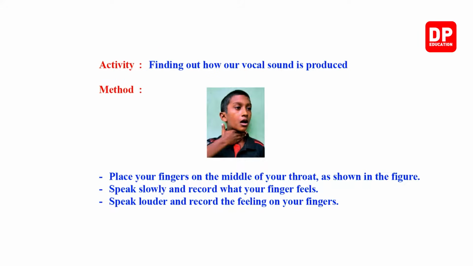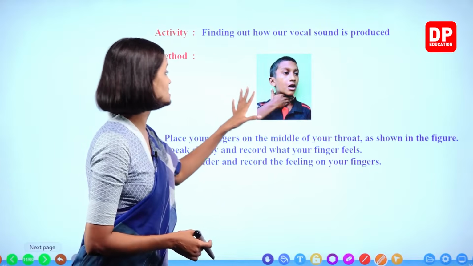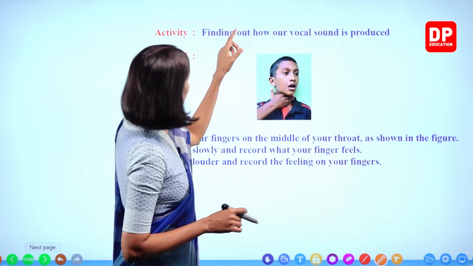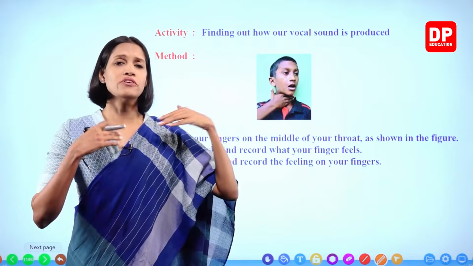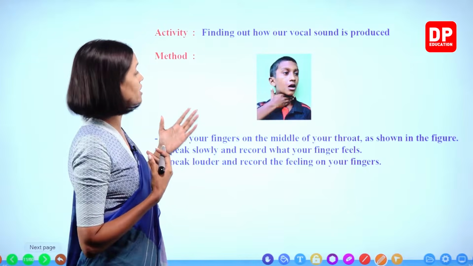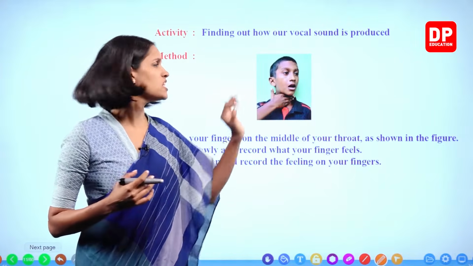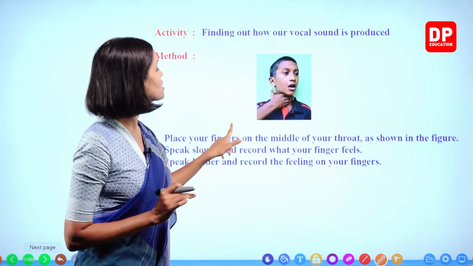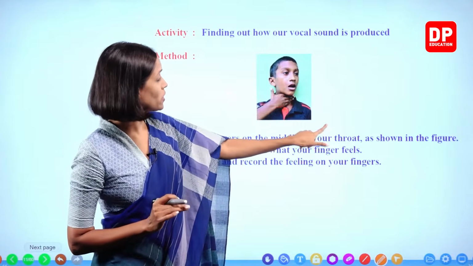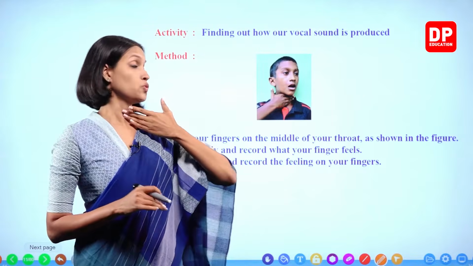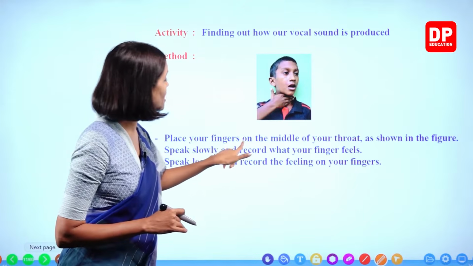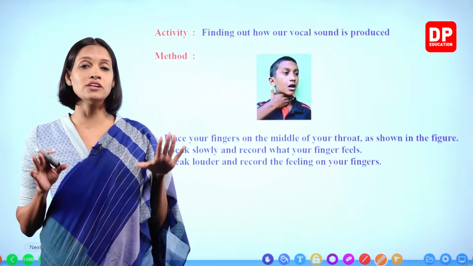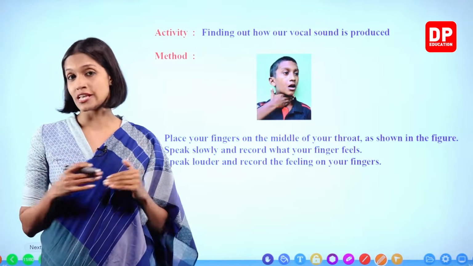So we have another activity to do. It's also a very easy activity. We can do it now itself. Finding out how our vocal sound is produced. When we talk, sound is produced, and we are going to find out how our vocal sound is produced. Place your fingers on the middle of your throat as shown in the figure. Next, speak slowly and record what your fingers feel. Now start to do this activity, children. You all can start to do this activity while watching this.